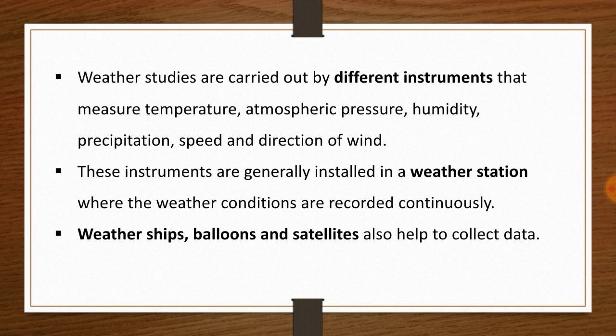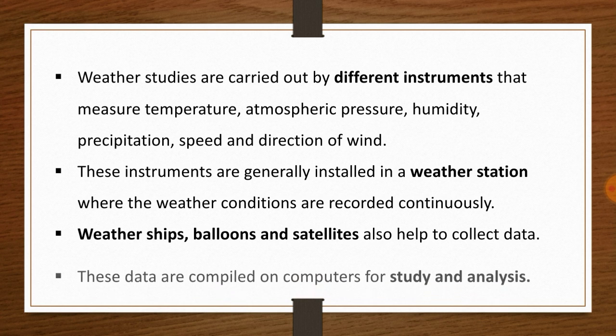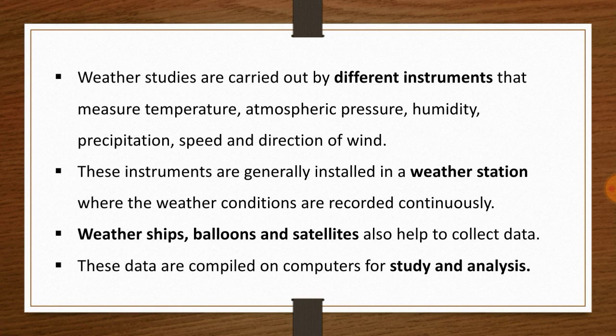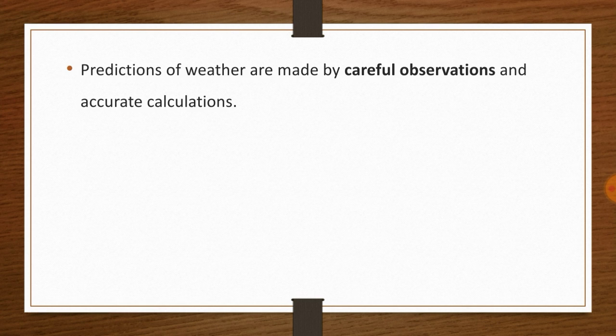All these instruments collect data regarding weather, and finally, this data is compiled on computers for study and further analysis. Through that analysis, predictions of weather are made by careful observations and accurate calculations.